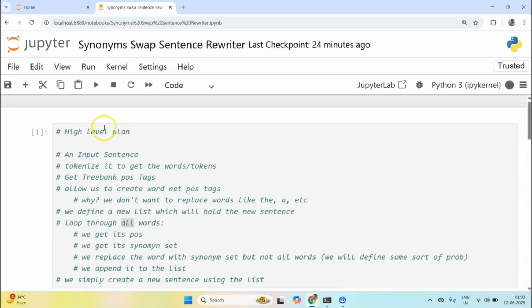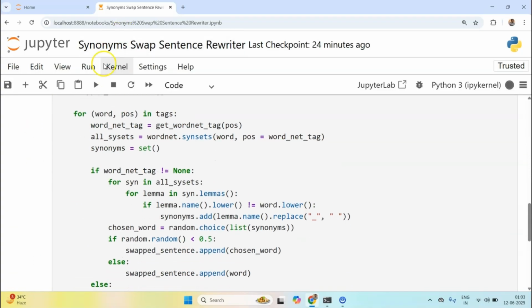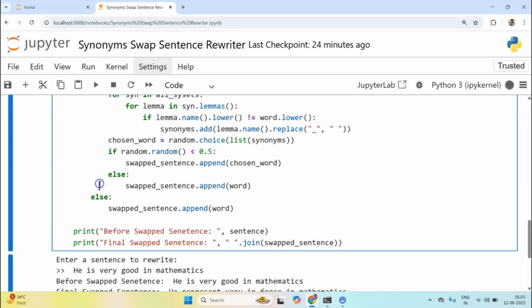So in this project, we tried to create this nice looking synonym swap sentence rewriter. And in this project, we utilized the concepts that we learned in the WordNet lectures. Thank you so much. I hope you had a wonderful time watching this lecture. Bye bye.